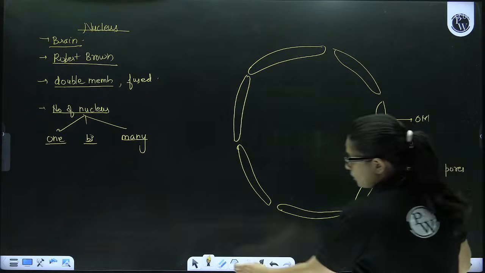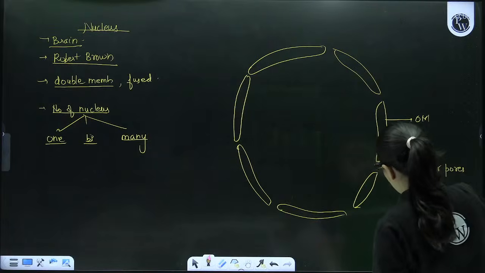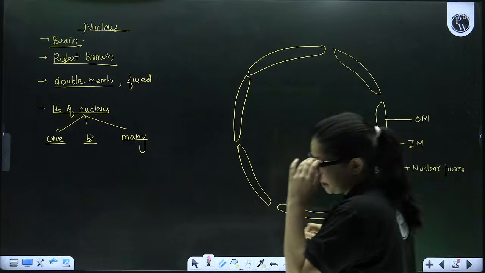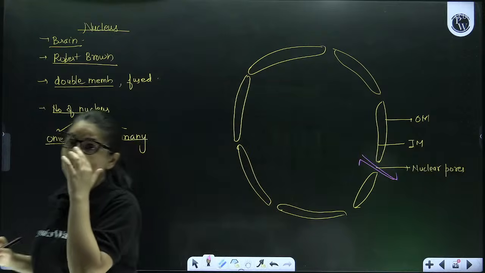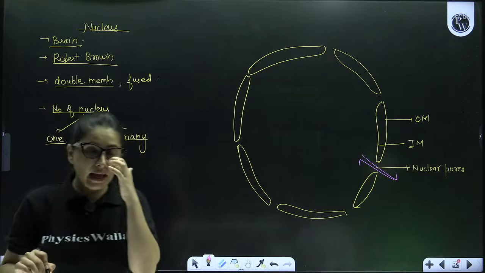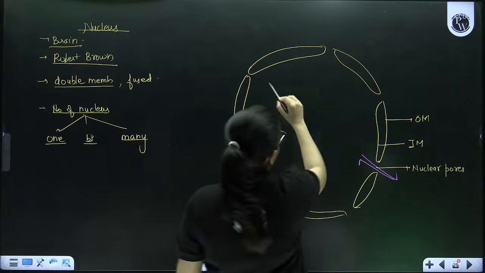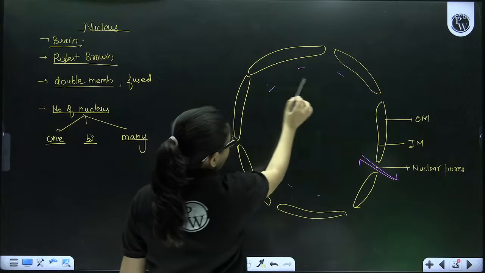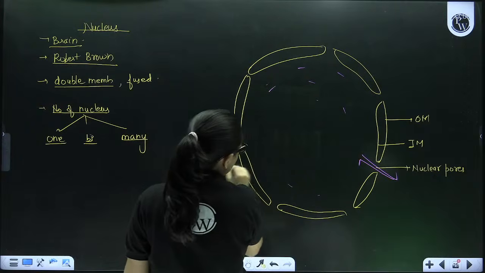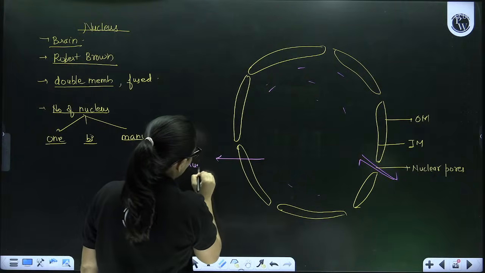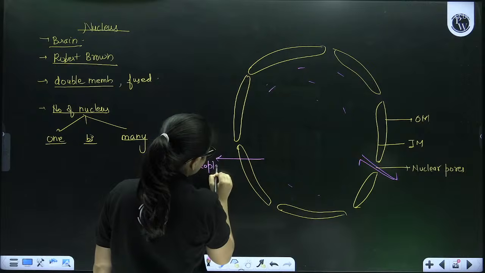These nuclear pores allow the inward and outward movement of material between the cytoplasm of the cell and the nucleoplasm. The fluid which is present inside the nucleus is called nucleoplasm.